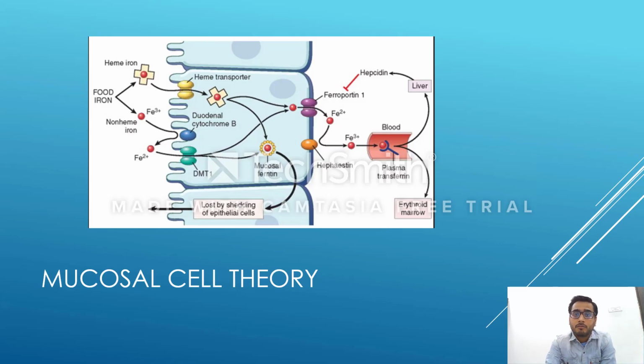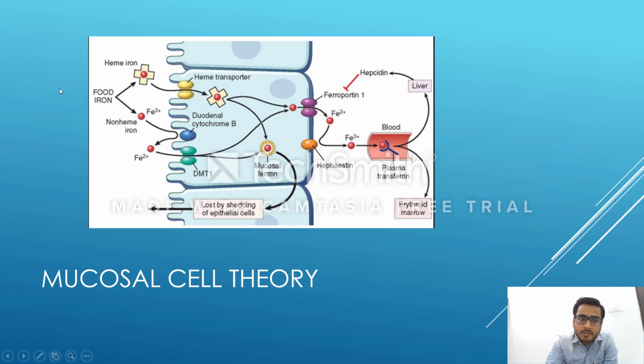Now coming on to absorption, we have the mucosal cell theory. This is the most important slide of the whole presentation, and we should have a pictorial representation of it in our brain, so that if we understand this slide, we can understand the causes of iron deficiency and what to do for treatment. So let's study the mucosal cell theory, which is the theory for absorption of iron.